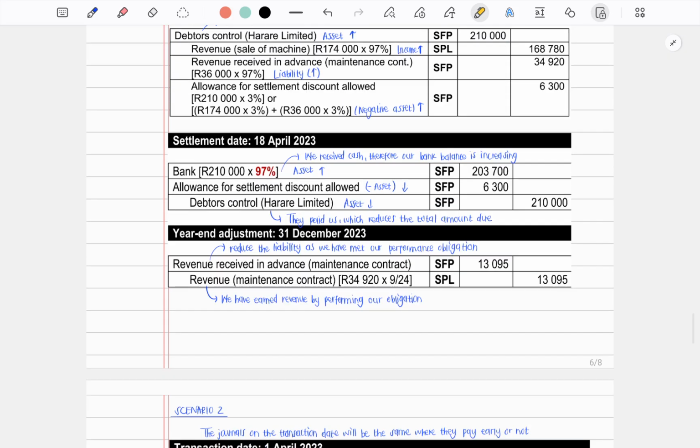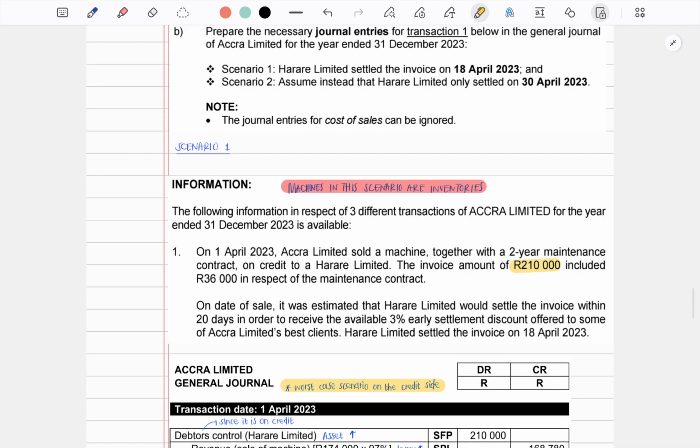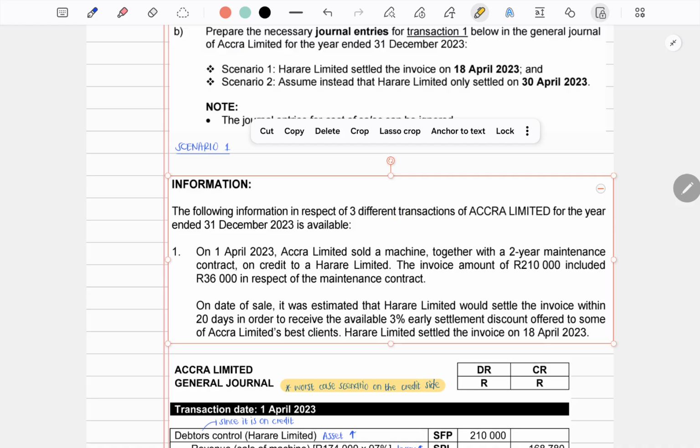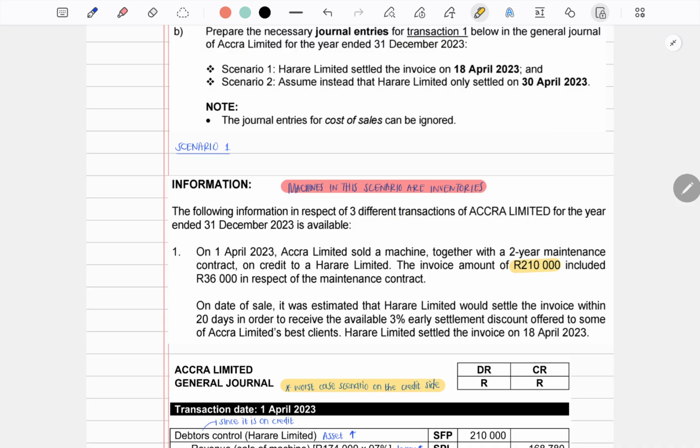20-day period? If you can go back here, the transaction date is the 1st of April 2023. If they settle their invoice within this 20-day period, the last day on which they will be allowed a settlement discount will be the 20th of April 2023. So it is the latest date where they will be allowed a settlement discount.